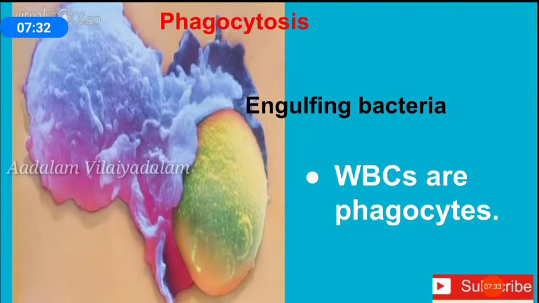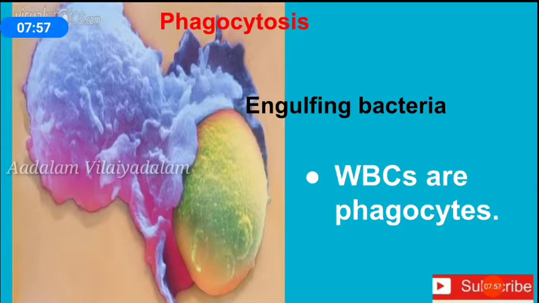Based on their functional aspect, WBCs are termed as phagocytes. When these cells come across bacteria, they are engulfed by a process termed phagocytosis. So WBCs are phagocytes.